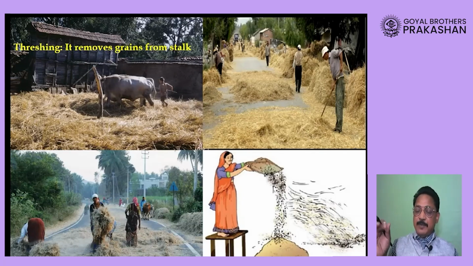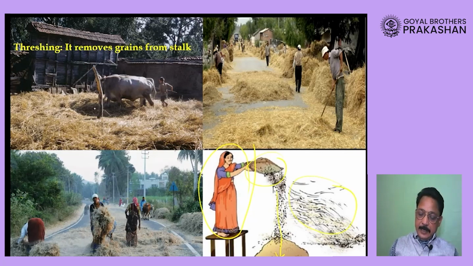Lot of chaff will be present along with the seed, and then a person will stand at some height, like this lady is standing, and she will start dropping those seeds taken in a container. Because seeds are heavy, the seeds will fall down here, and the wind will carry the chaff away. We call this process winnowing.